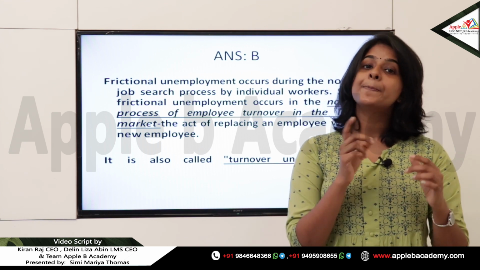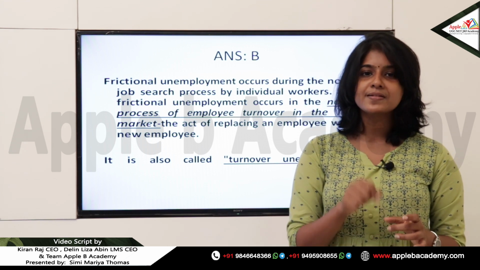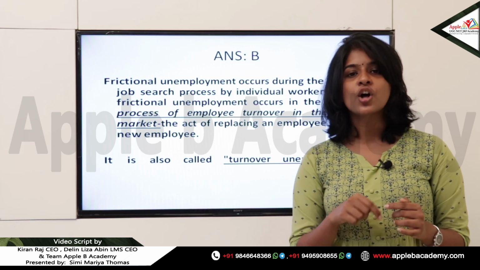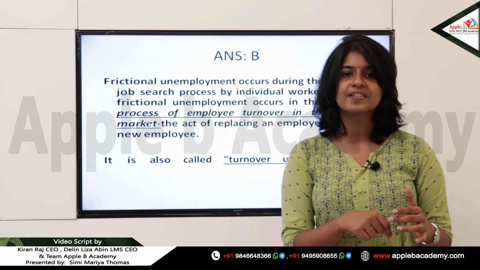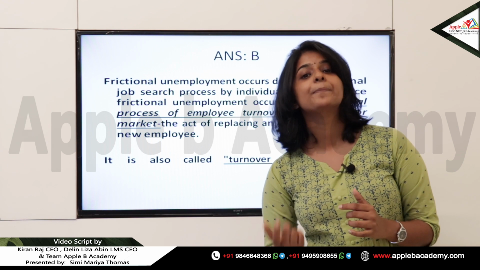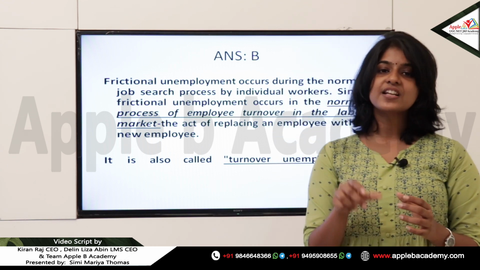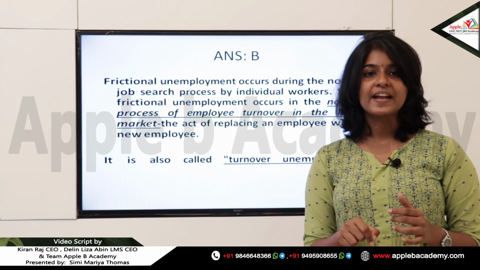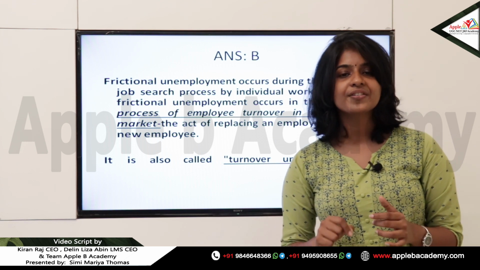And otherwise turnover unemployment. Why? When a person resigns from a job, the employer has to find somebody else in his place. That basically affects the turnover of the employer. When a person resigns from a company, the employer still has to find a new person in his space, which affects the turnover of the company.